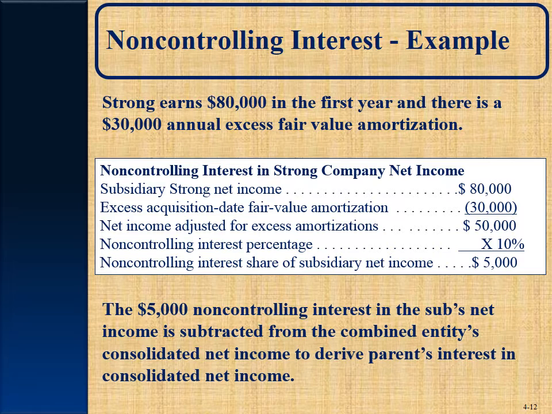So the subsidiary Strong's total net income is 80,000. We subtract 30,000 due to the amortization of an increase in fair value. So their net income is 50,000. 10% of that is allocated to the non-controlling interest. The other 45 would be considered an increase in the parent's investment account.